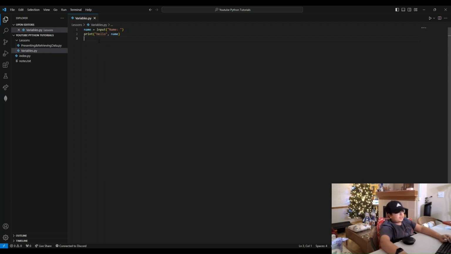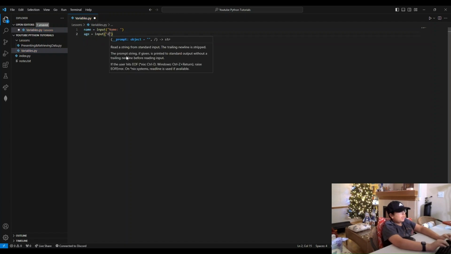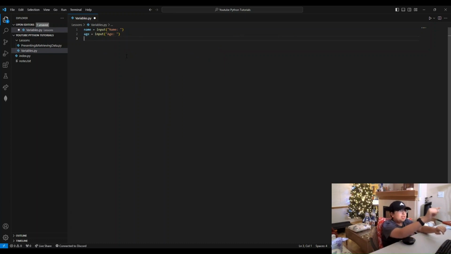Say we want to add two strings together using variables, because we're going to need variables for that, right? I don't know if we're ready for this. No, let's just do it. So we're not going to print this yet. We're going to say age equals input age. Okay? Now we want to put the string name and the string age together. Never mind. Let's save this for another video, okay? It's too complicated.